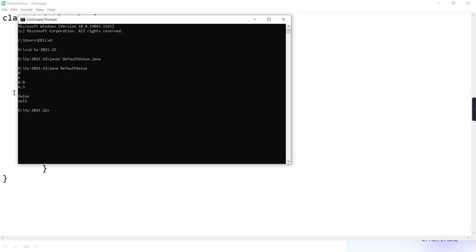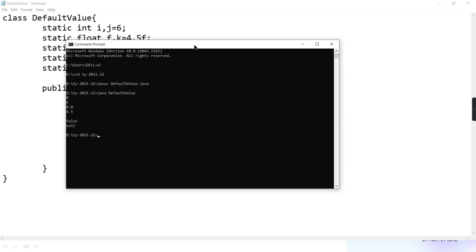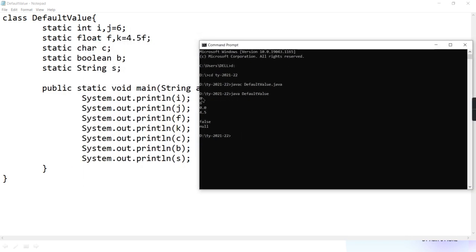See here, is it displaying I as 0? Is it giving the default value of I as 0? Are you observing, guys? Yes, sir. I default value is 0. J won't take default because you have given 6. F default value is 0.0. K is 4.5. C default value is \u0000.